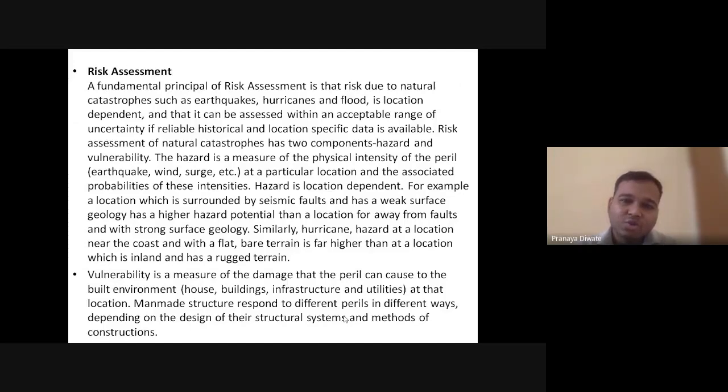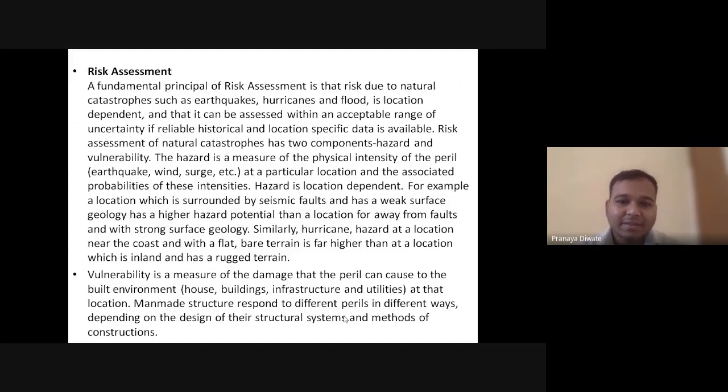If reliable historical and location specific data is available, risk assessment of natural catastrophes has two components: hazard and vulnerability.